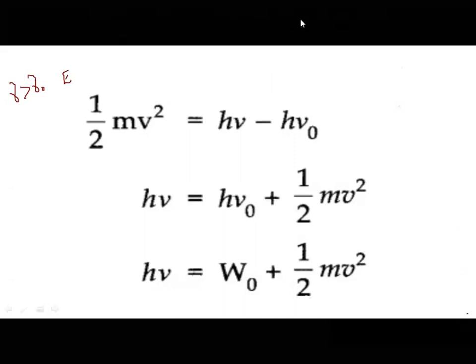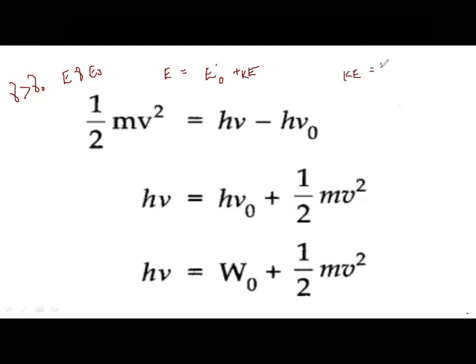And when the energy is more than the threshold energy, what happens? The extra energy comes out as kinetic energy. So the total energy will be threshold energy plus extra energy.